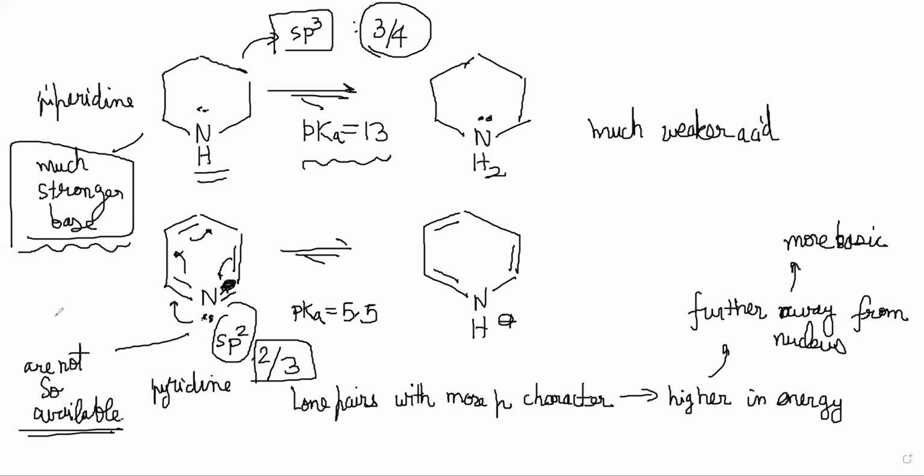So there are multiple explanations. You can say that the electron pair is involved in some delocalization here, so it's less available. Or you can talk about the lone pairs with more p character. You should know both the things.